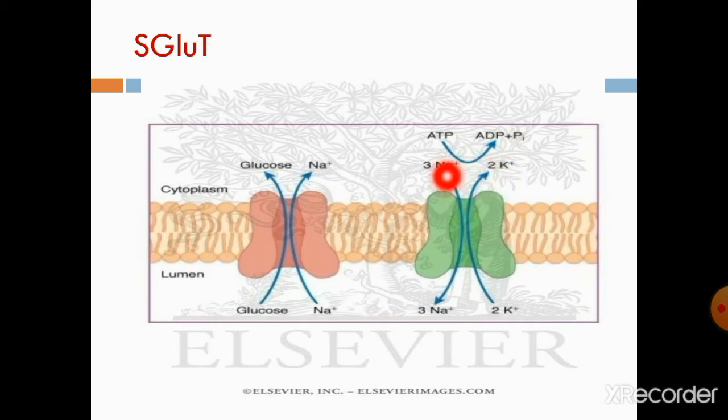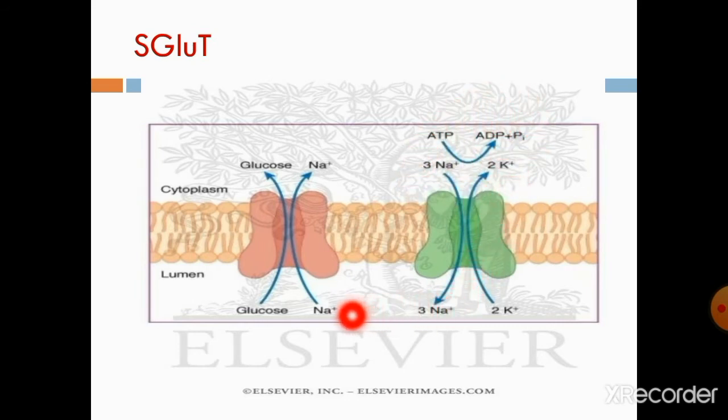Three sodium ions go from the cytoplasm towards the lumen, and at the same time two potassium ions go from the lumen towards the cytoplasm. Sodium goes out, potassium comes in. This pump utilizes energy from ATP.